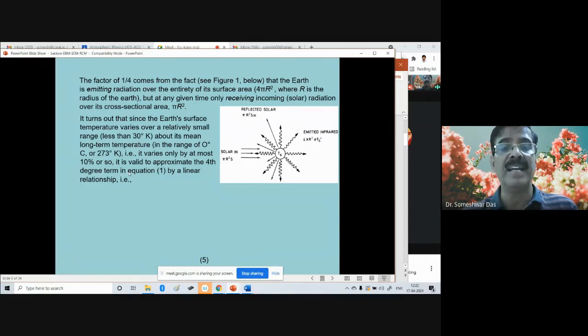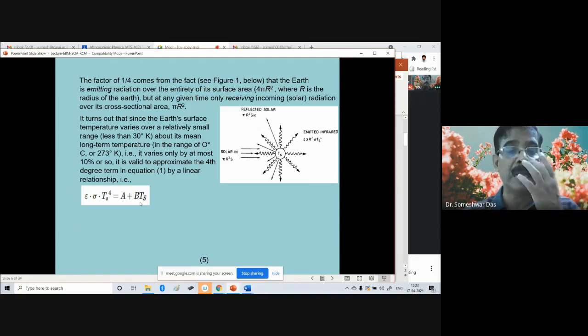It is valid to approximate the fourth degree term in the last equation by a linear relationship. That is, this emitted radiation epsilon times sigma times Ts to the power 4 is equal to A plus B times Ts. We're just trying to approximate this by a linear relation.